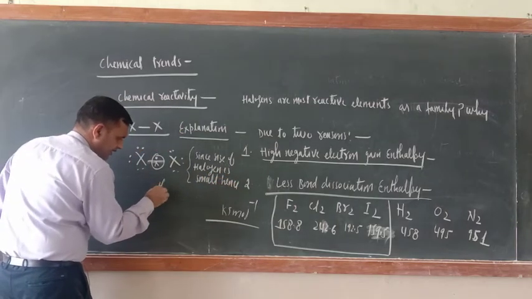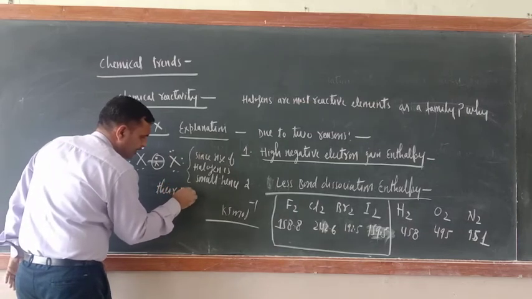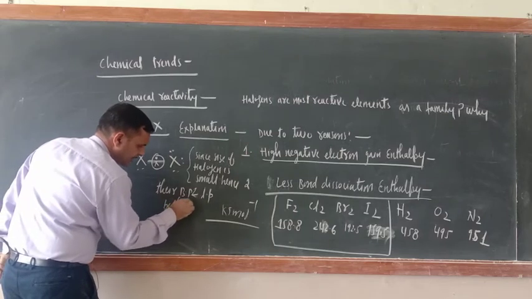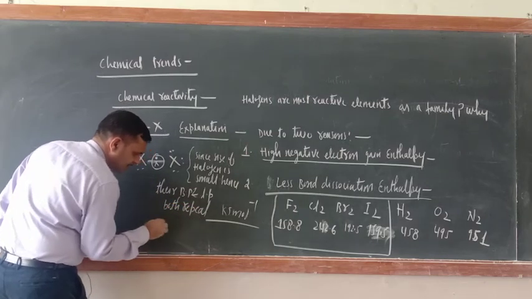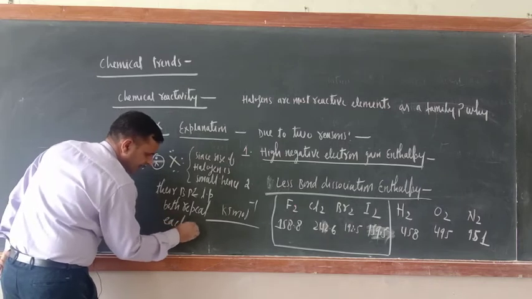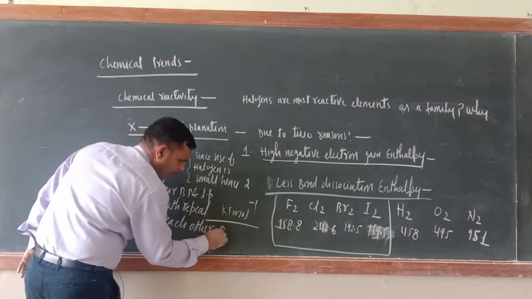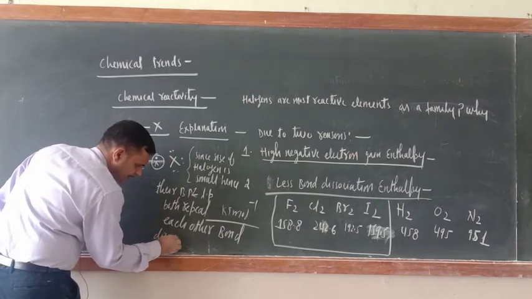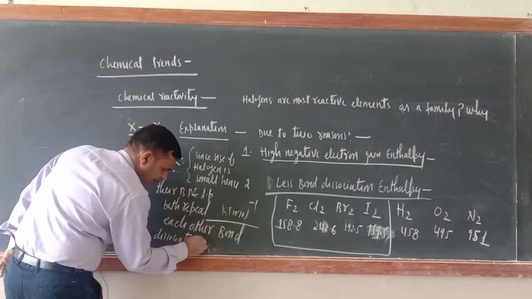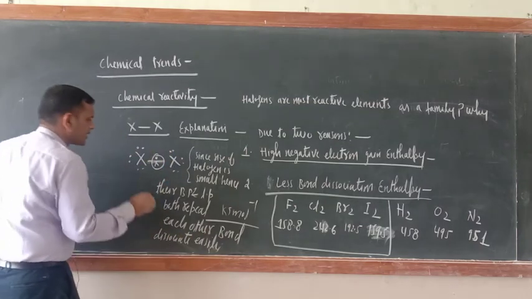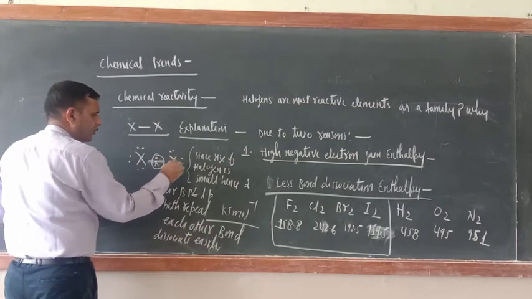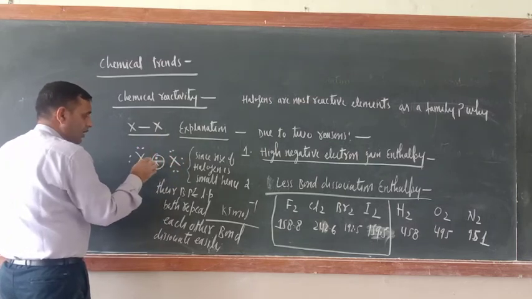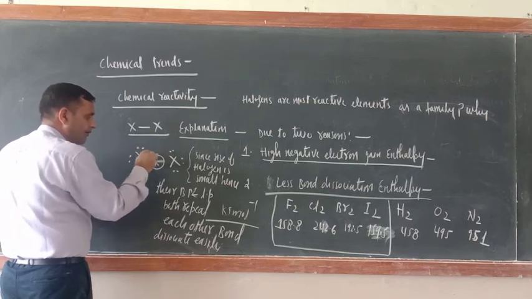their bond pair and lone pair both repel each other, hence the bond dissociates easily. The lone pairs are very close since the size is small, so lone pair–lone pair and lone pair–bond pair repulsion is there.